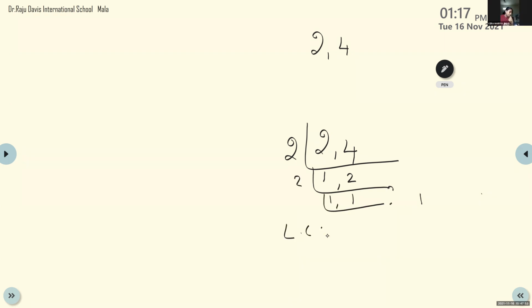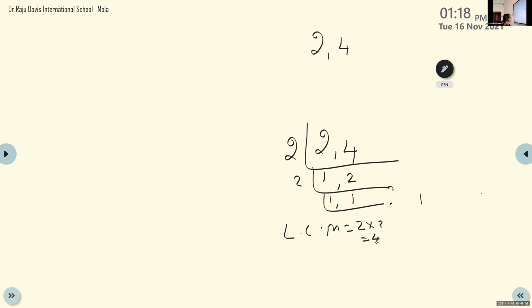Ma'am, first we will divide 2 and 2, then we will get 1. Then we will divide 2 and 4, then we will get 2. And we divide this 1 and 2 with 2 itself, right, ma'am? So as it is.